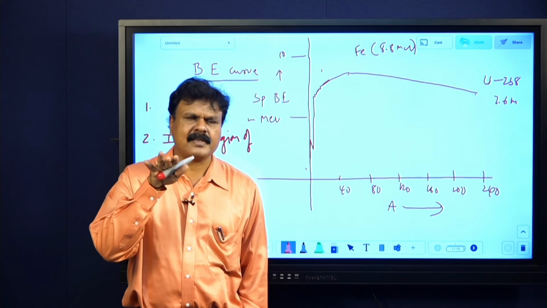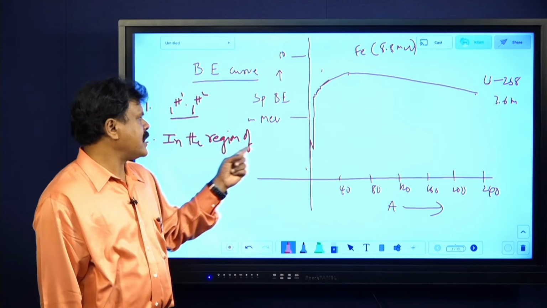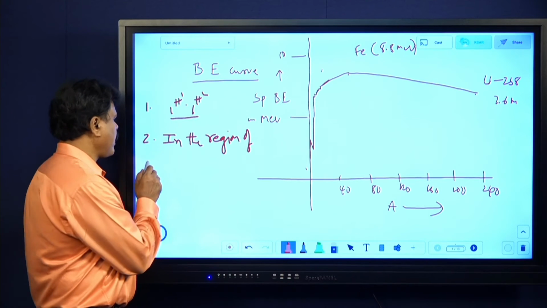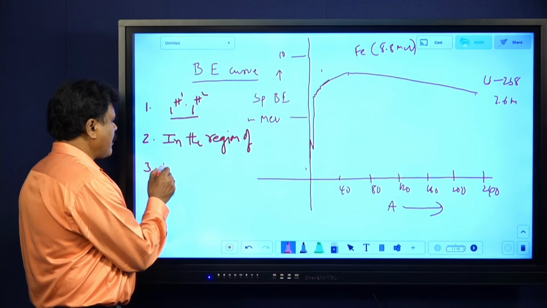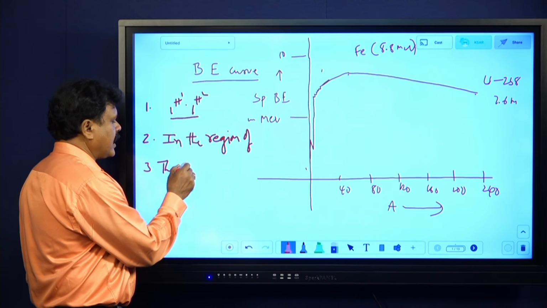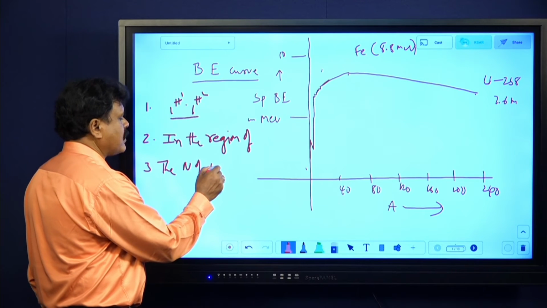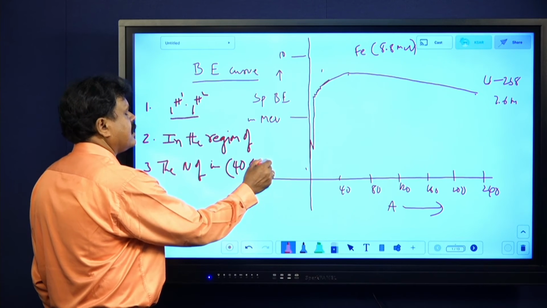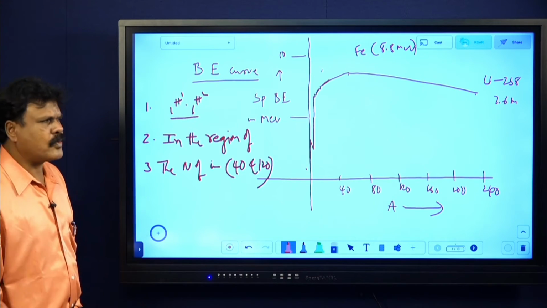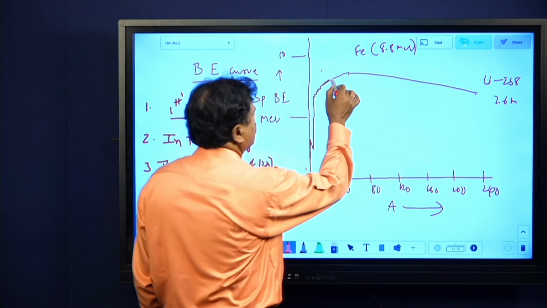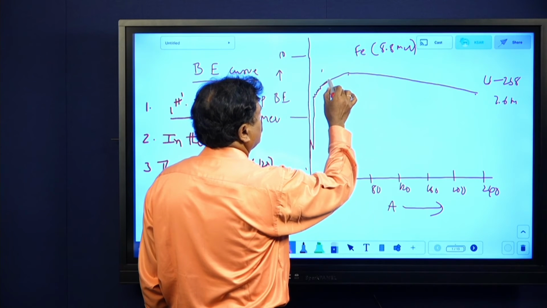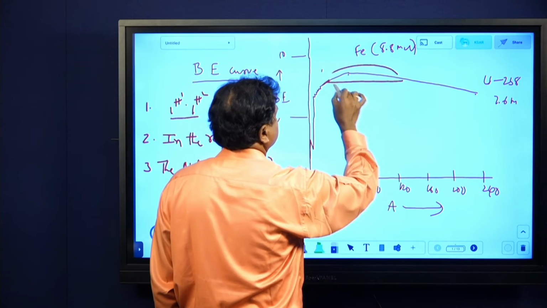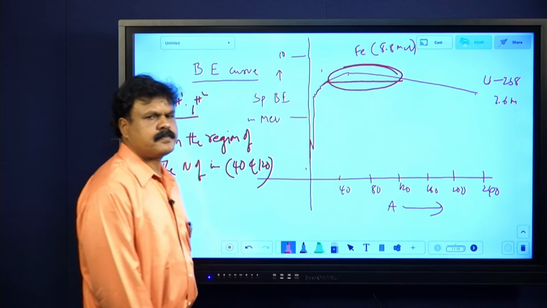You don't need all those points, just write this: in the region of small mass numbers, the curve shows characteristic maxima and minima. And again, the nuclei of intermediate mass numbers, around 40 to 120, or 30 to 120 also you can take, have got high specific binding energy, and hence they are highly stable.